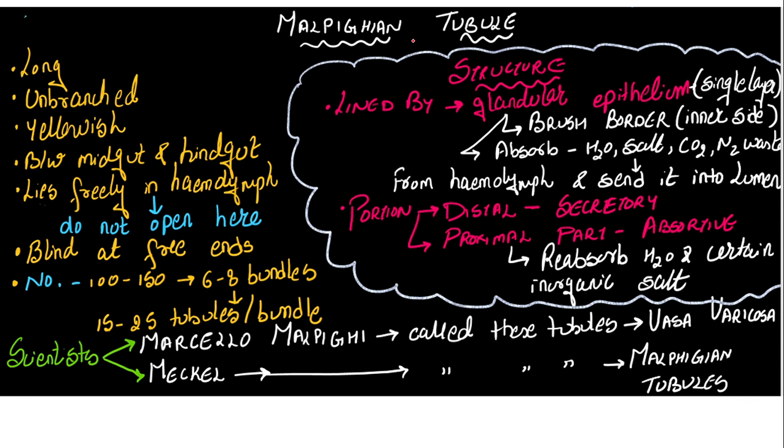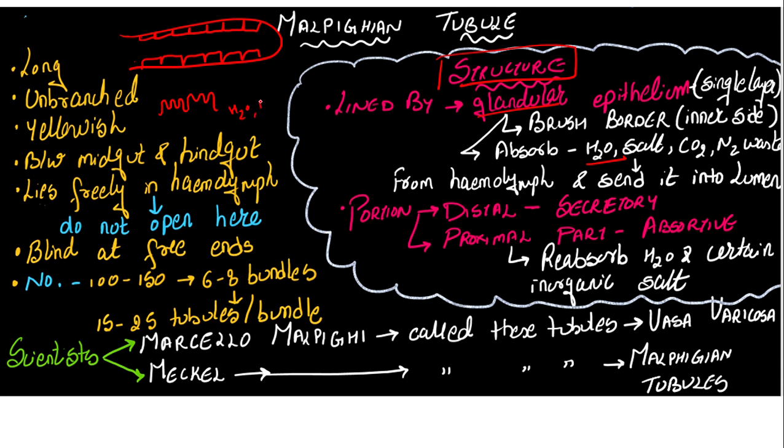Now, if we talk about the structure of this Malpighian tubule, it is lined by the glandular epithelium. If this is the Malpighian tubule, it is lined by the glandular epithelium like this. The glandular epithelium has a brush border, like this. It is going to absorb what? Water, salt, carbon dioxide and nitrogenous waste. From where? From the hemolymph, because all these things are present there.